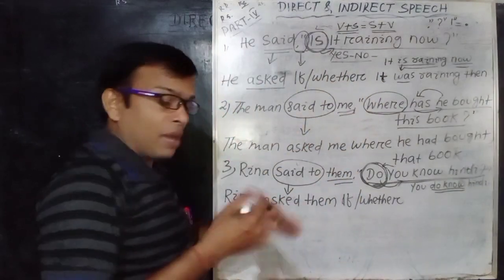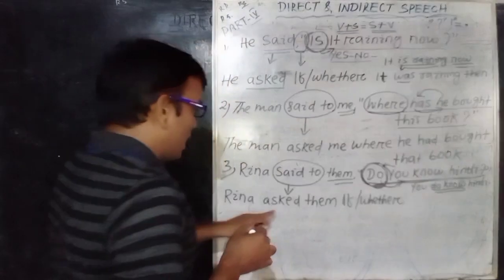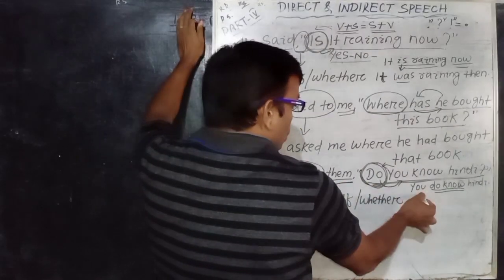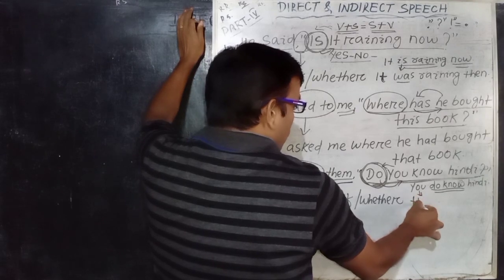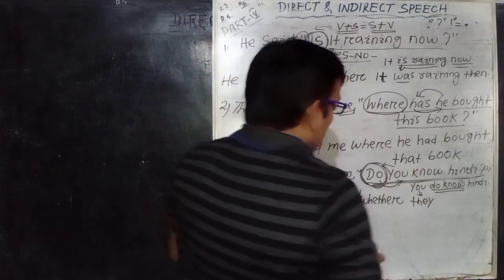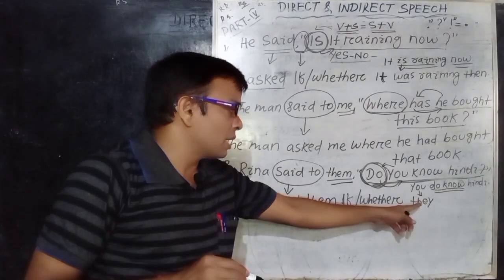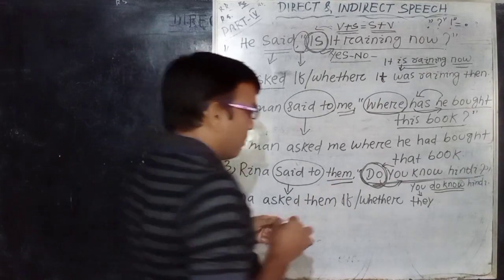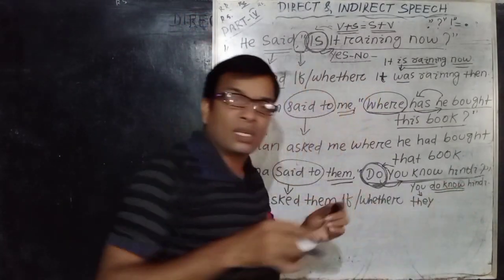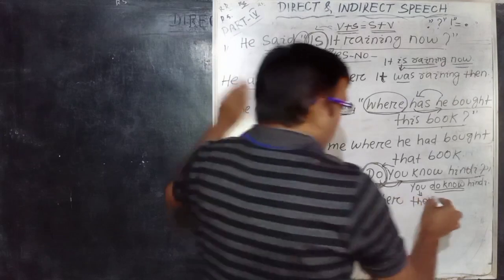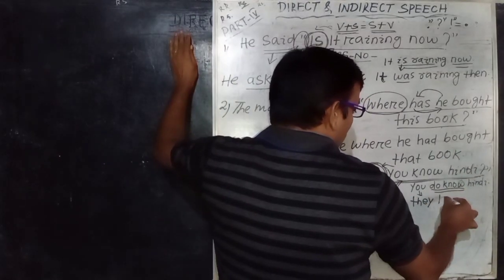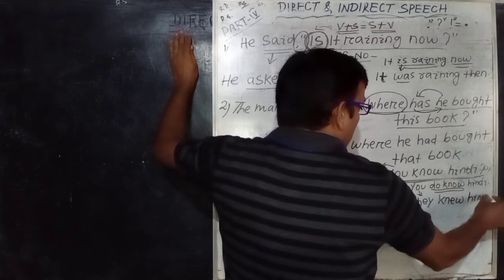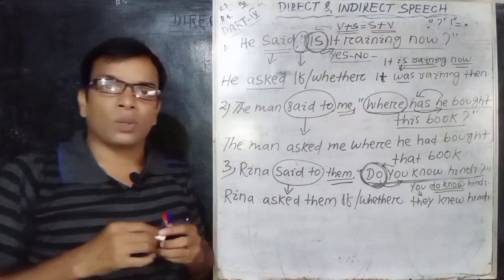Clear? Now I am going to write the answer. Rina asked them if or whether. See, the person address is "them", so "you" will be converted to "they". Remember. Then "do know" means, as I have told you, present simple. According to the formula I use the past simple, that means "knew". They knew Hindi. Okay, this is the right one.